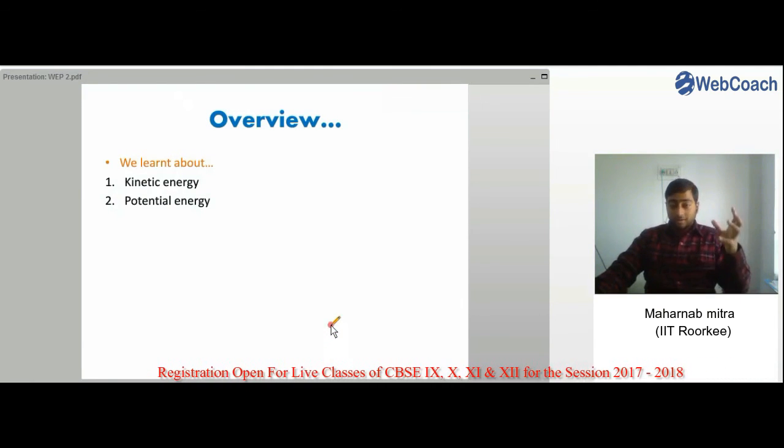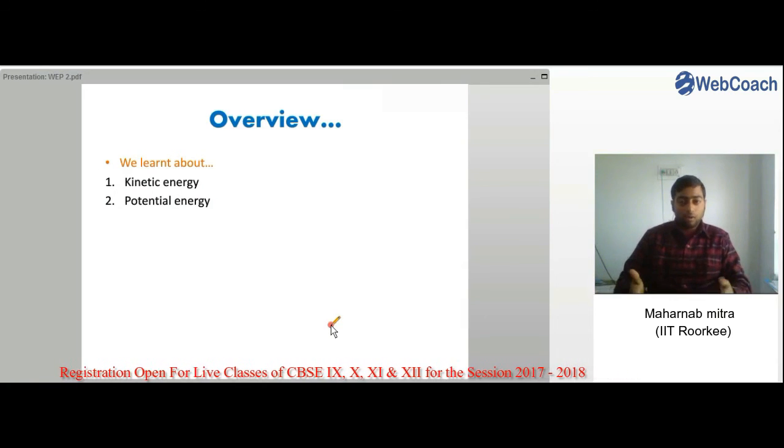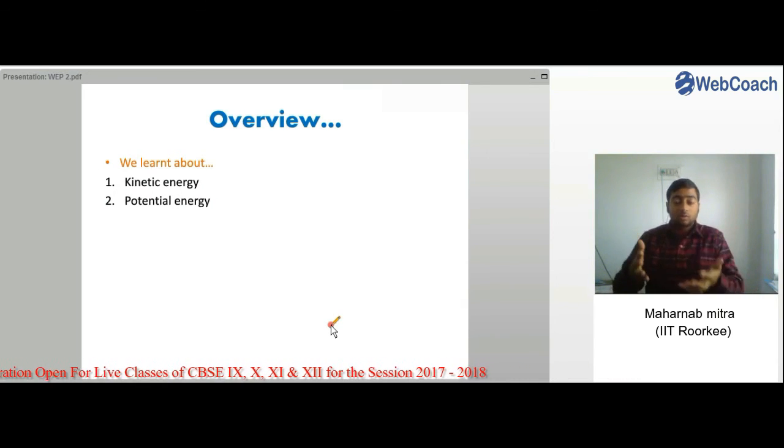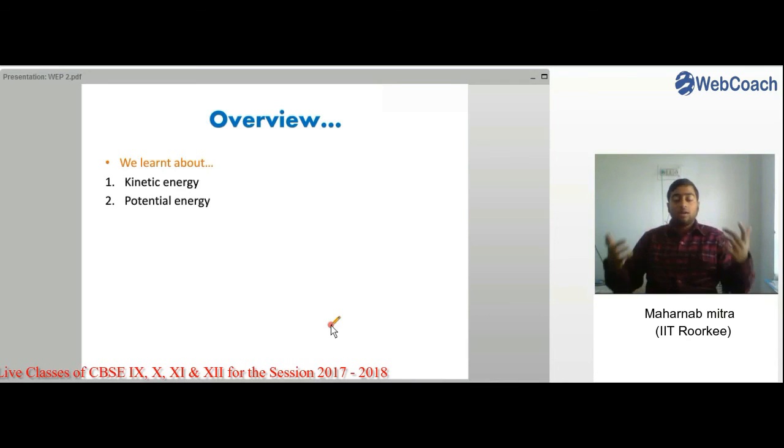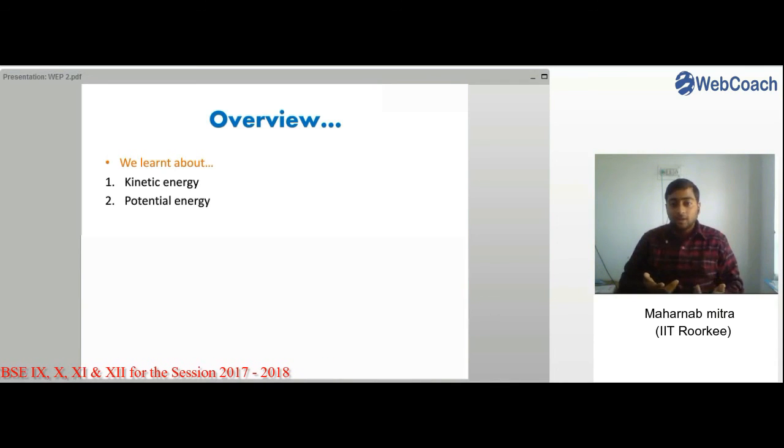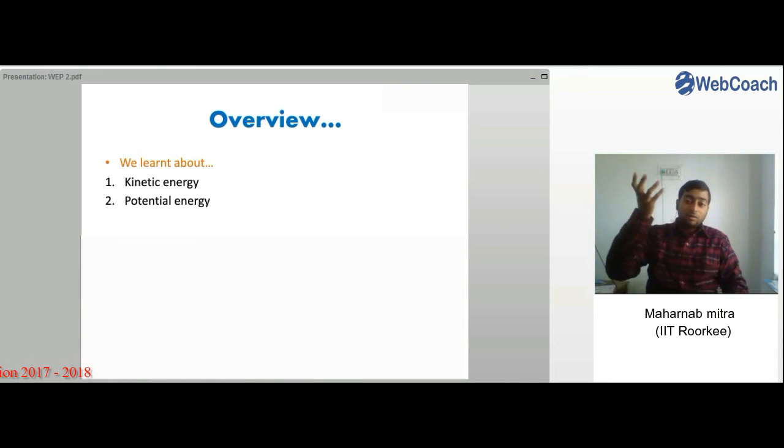So in this class we have looked at what is kinetic energy and its formula, potential energy and also its formula, and we have found out that potential energy is independent of the path in which an object is made to travel to a height.